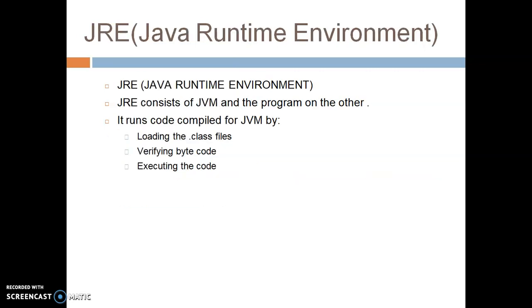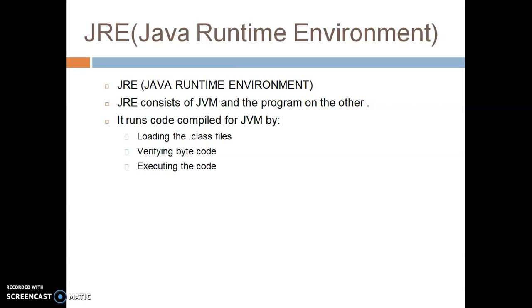Now, what is JRE? Java Runtime Environment. What does it actually do? JRE consists of JVM and other programs. It runs code compiled for the JVM. It loads the class file and verifies the bytecode. This verification of bytecode is done by the JIT of JVM. And after verification of the bytecode, it executes the code.